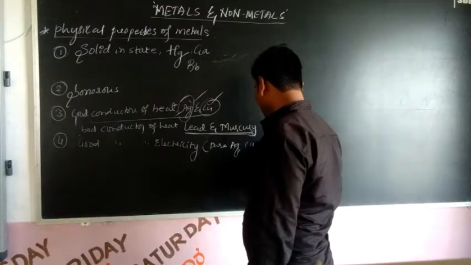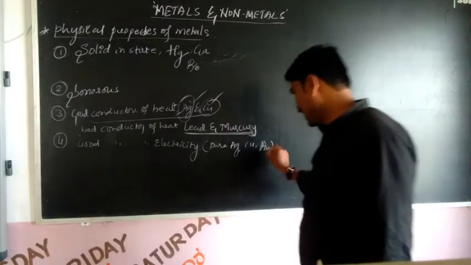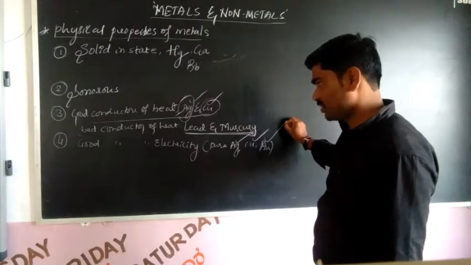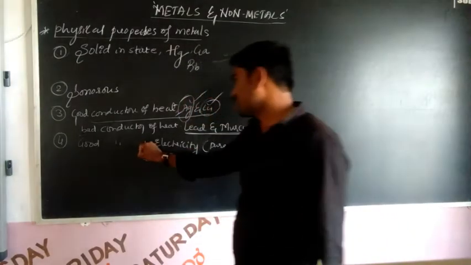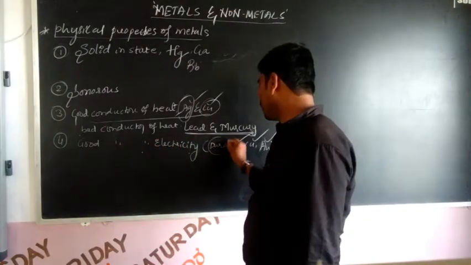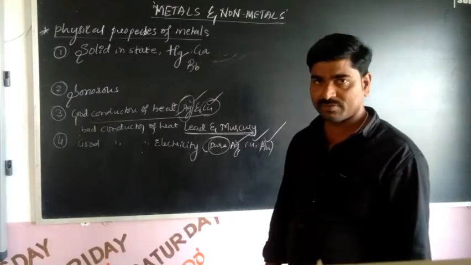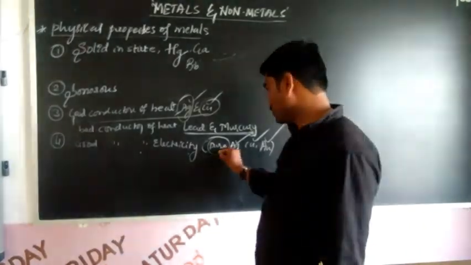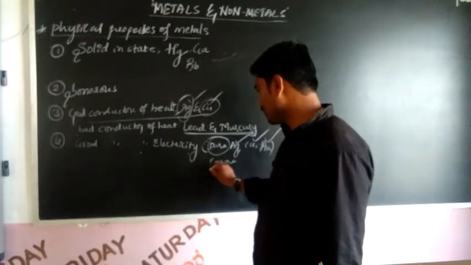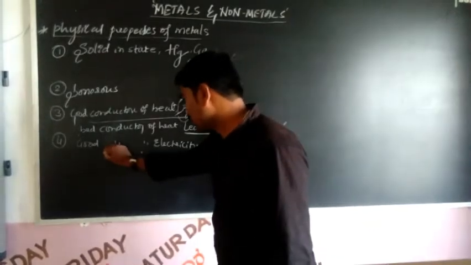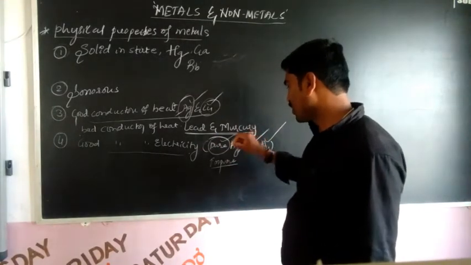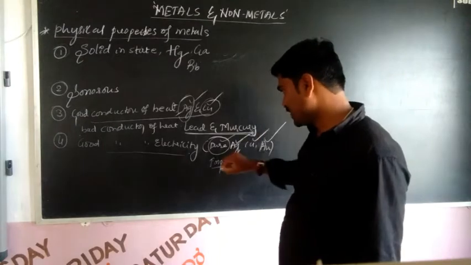Gold means Au, the symbol for gold. Silver, copper and gold are good conductors of electricity. Only pure silver, not impure silver, is a good conductor of electricity, right?